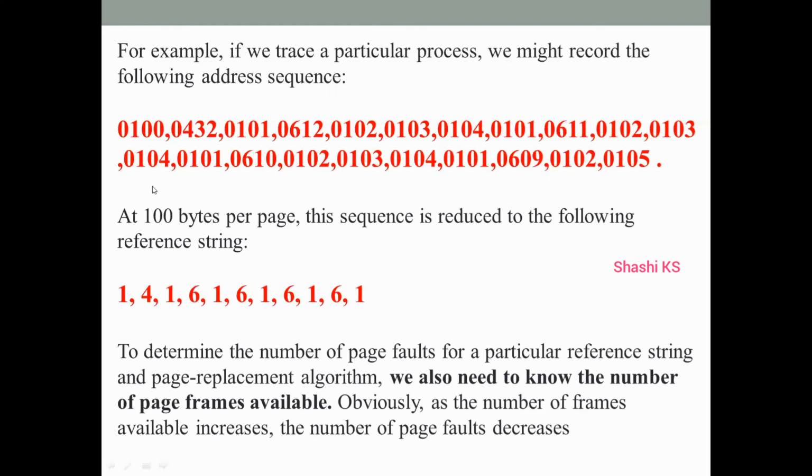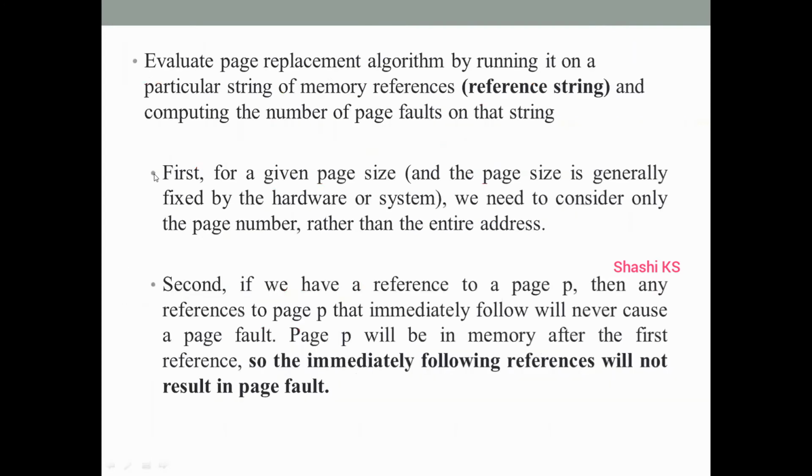I will also tell you the meaning of this reference string. Assume that the address 0100 refers to page number 1. So we are making two assumptions here. First, for the memory address references, we are not going to use the entire address; we use only the page number in order to avoid a large data set. The second thing is, whenever we refer to a particular instruction in a particular page and bring that page into memory, subsequently, if any other instruction in the page is referenced, it is not going to generate a page fault. Recall the meaning of page fault.